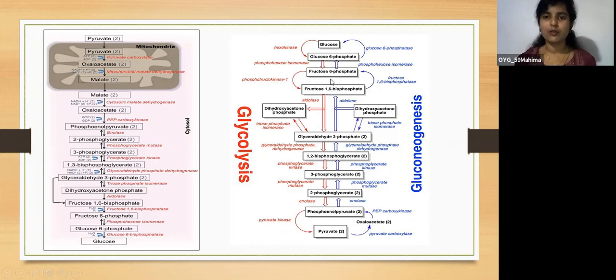Fructose 1,6-bisphosphate cannot be converted back into fructose 6-phosphate by phosphofructokinase 1, so it needs the enzyme fructose 1,6-bisphosphatase, which converts fructose 1,6-bisphosphate to fructose 6-phosphate.